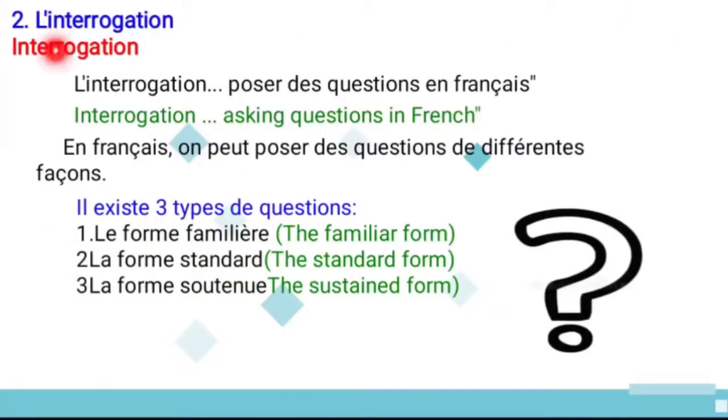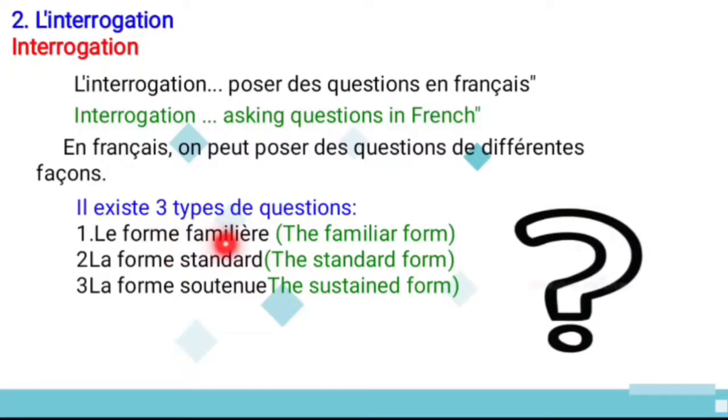And let's move to the second content, that is l'interrogation. L'interrogation means what? Interrogation. This we have seen in the previous lesson also. Let's recall it once. Okay, l'interrogation, that is à poser des questions en français. It is used to ask questions in French. And en français, on peut poser des questions de différentes façons. So in French, we can ask a question in different ways.